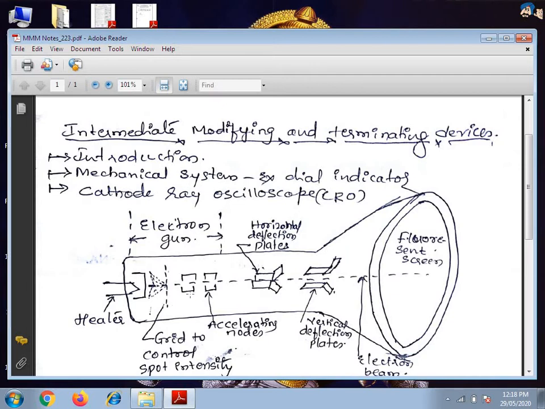These are the accelerating anodes, horizontal deflection plates, vertical deflection plates, and the electron beam. And this is the fluorescent screen.